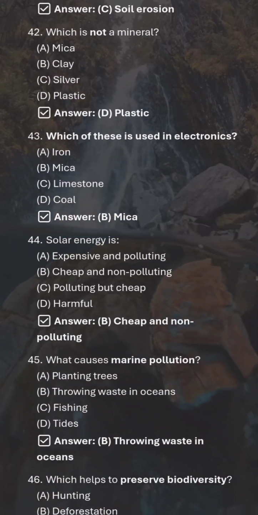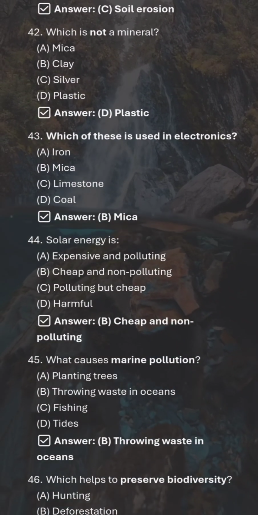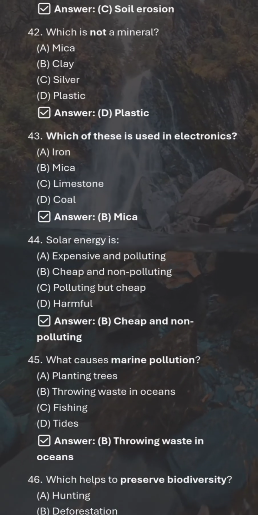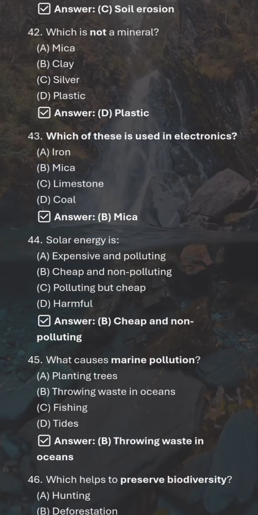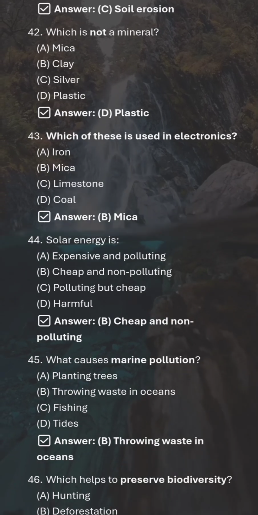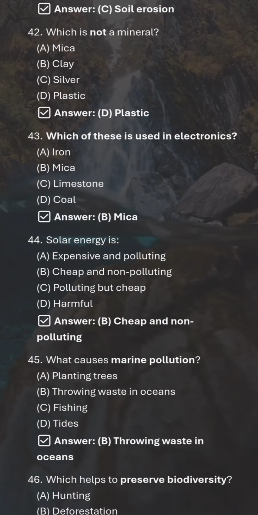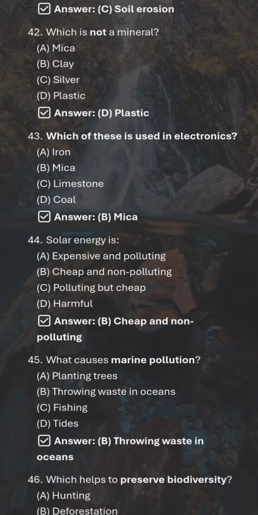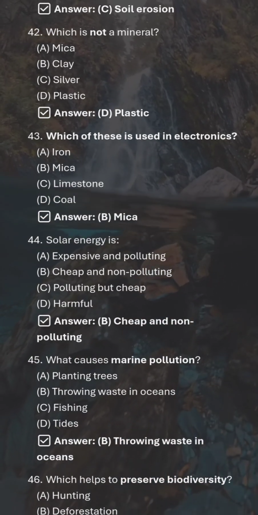Which of these is not a mineral? Plastic. Which of these is used in electronics? Mica. Solar energy is cheap and non-polluting. What causes marine pollution? Throwing waste in oceans.